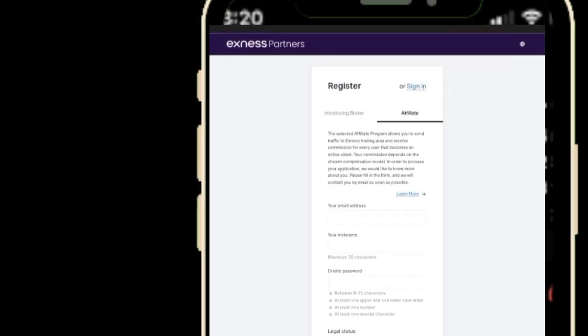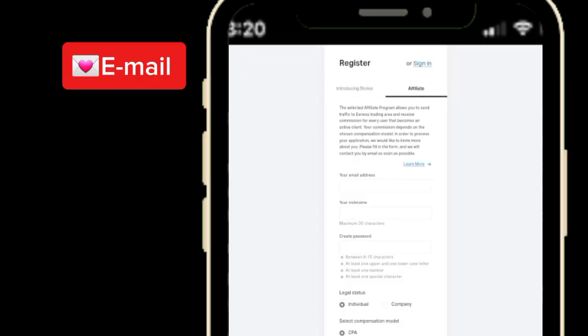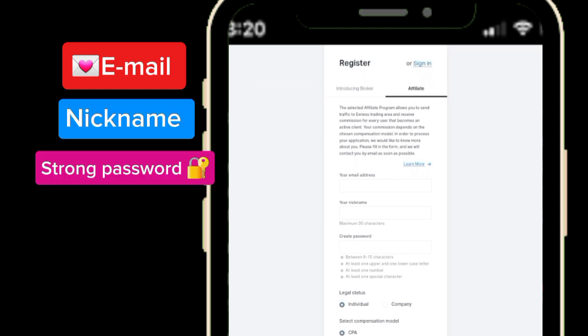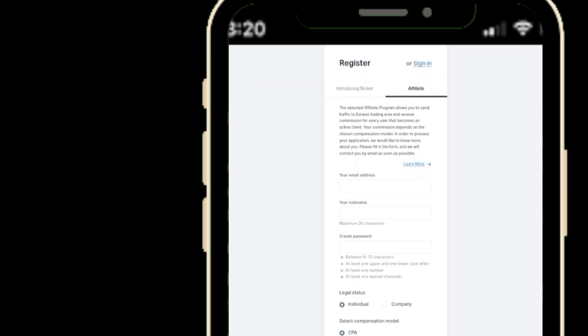Now we are going to sign up for the affiliate. You put your email, your nickname, and create a password. Make sure your password is between 8 to 15 characters. Make sure it has 1 uppercase letter, 1 number, and at least 1 special character like star or hash.